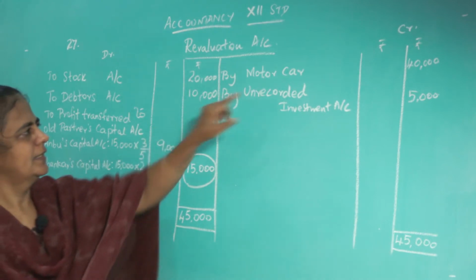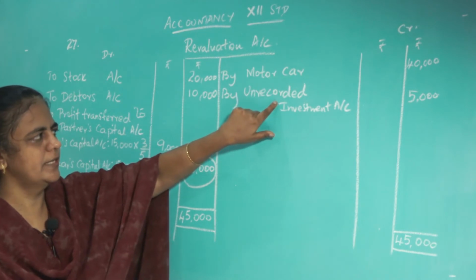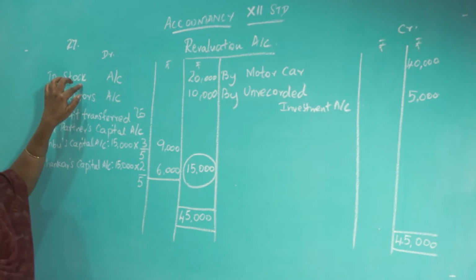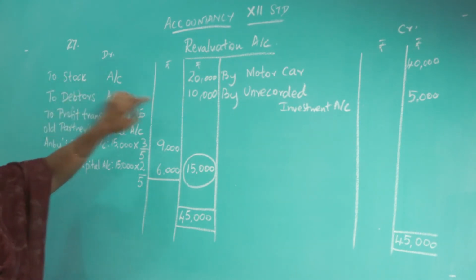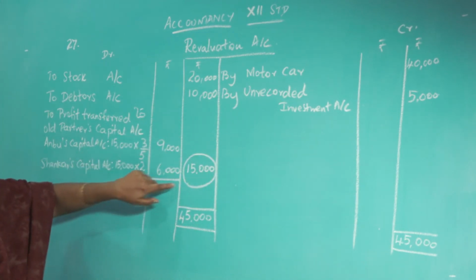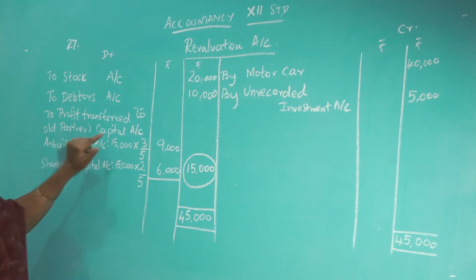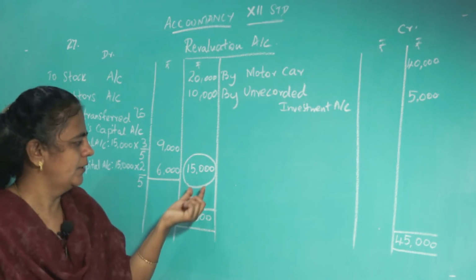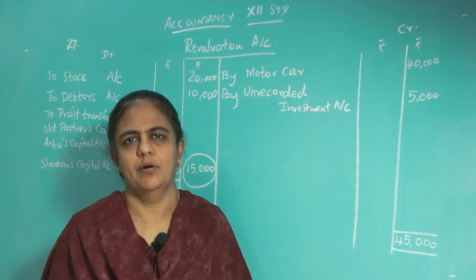Understood, children? Asset increased, motor car increased, unrecorded investment, these both are profit. Here stock decreased, debtors also decreased. So, both are loss. Okay. So, credit side is greater, find the difference, take the profit, which should be transferred to the old partners capital account in their old profit sharing ratio, that is 3:2, 15,000. Now what you have to do? You are asked to prepare capital account.